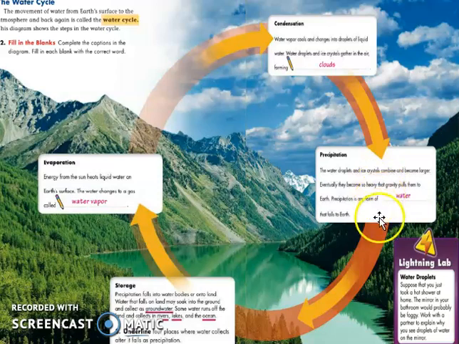And when it pours down, it goes back again to the bodies of water. We call it storage. I'll repeat: evaporation, that is the process of water turning into gas. Condensation, that is the process of gas turning into liquid that results in the forming of clouds. And when the clouds cannot hold back all the water, it pours down. That pouring down is called precipitation. And then when it pours down, it goes back again to the bodies of water, which we call storage. Okay.